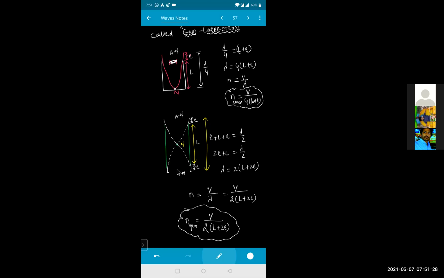So rarefaction is reflected as compression, and compression is reflected as rarefaction in the open organ pipe. Whereas in the closed organ pipe, compression is reflected as compression and rarefaction as rarefaction. Is it clear? Yes, sir. Did you understand? Can't write those last 2 points, sir. Yes, beta, the last 2 points.